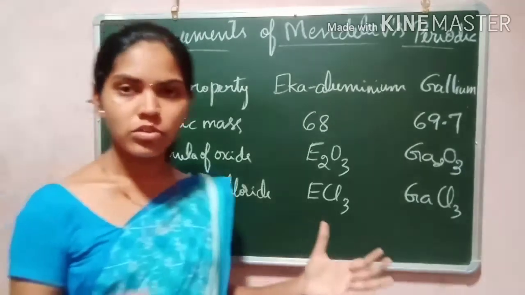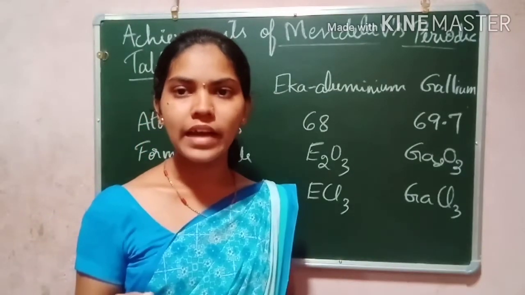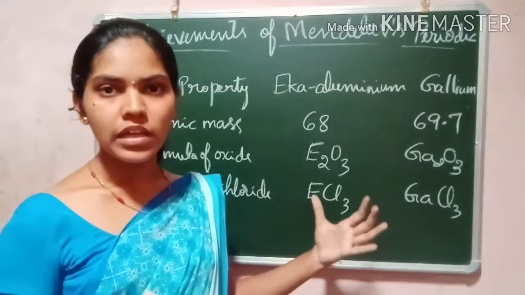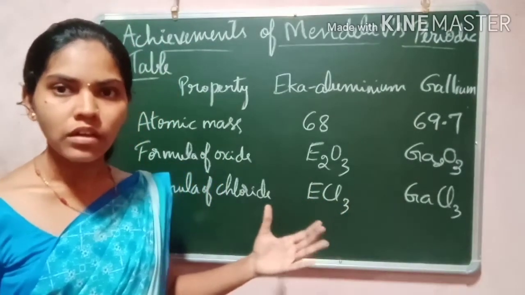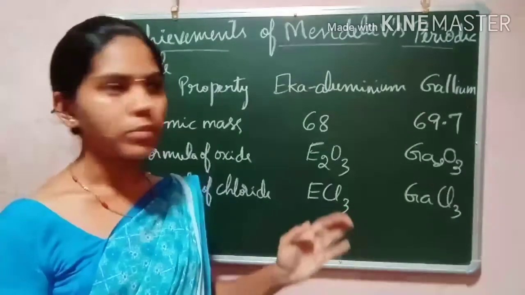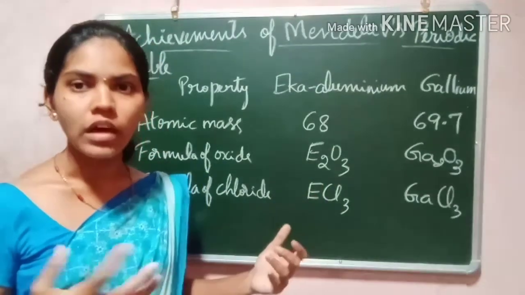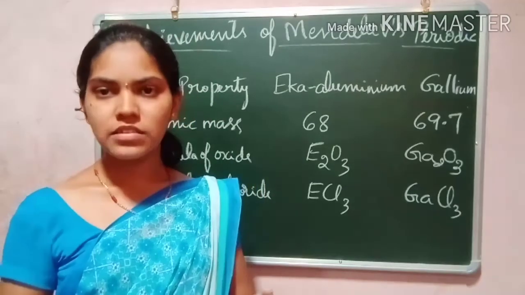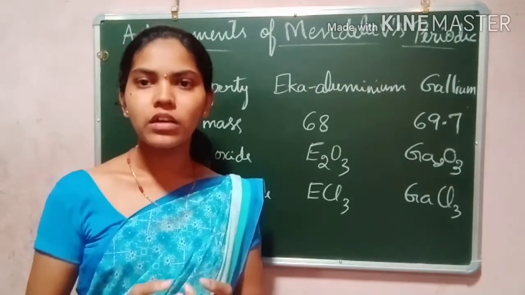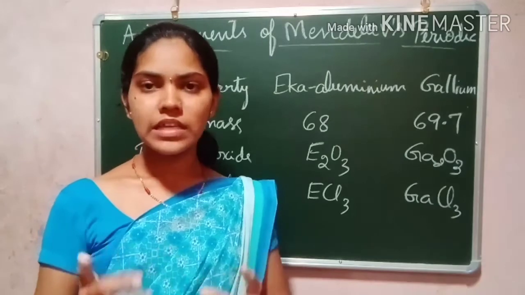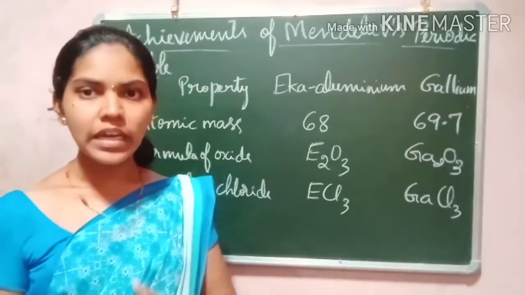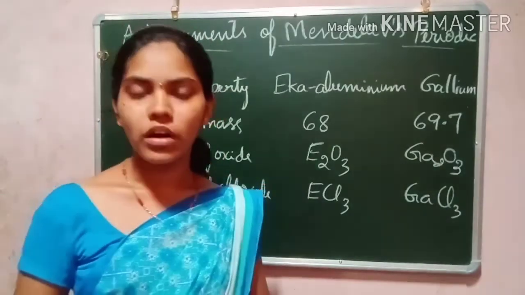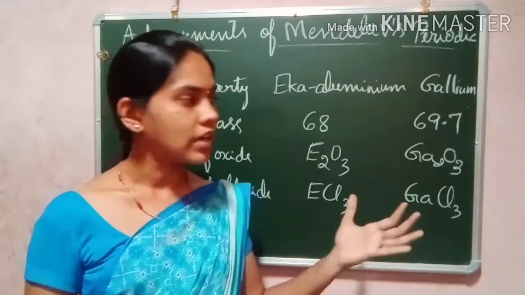All the scientists recognized his work and his periodic table as the most correct, most prominent periodic table of the later era. The noble gases such as helium, neon, argon, krypton were discovered later, but they were accommodated in that period only.